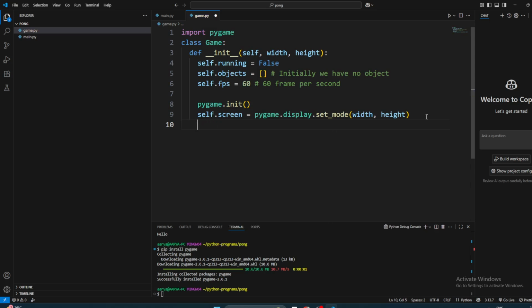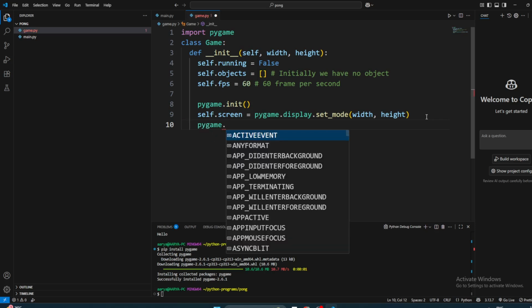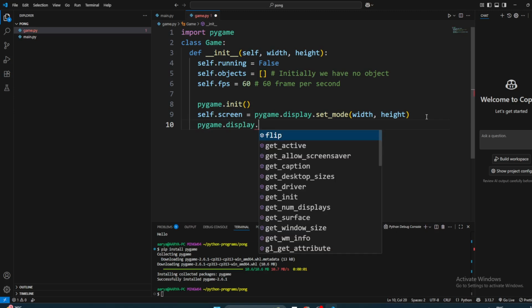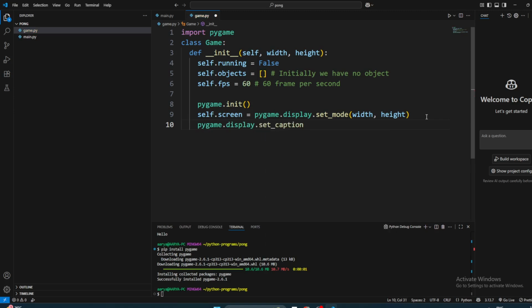One other thing is that we also want to display the title at the top. We can ignore that for now, but we can also do it with pygame.display.set_caption. At the top of the screen, sometimes you will see a caption. Maybe we'll call it Pong, or just the game. We can take that from the user, but for now we're just gonna keep it like this. So this is our first method, which is done.